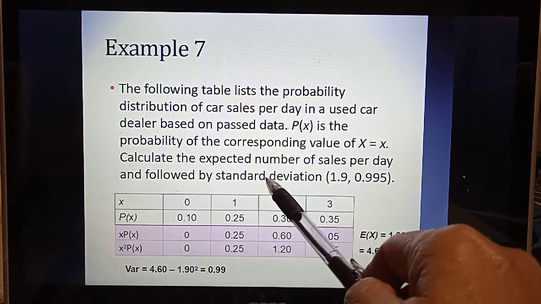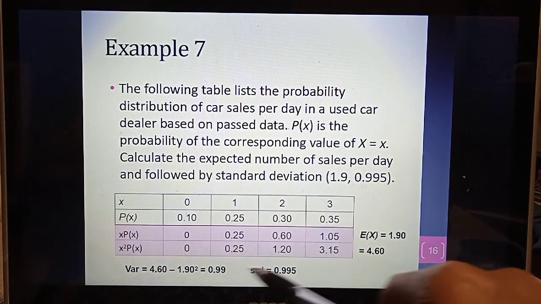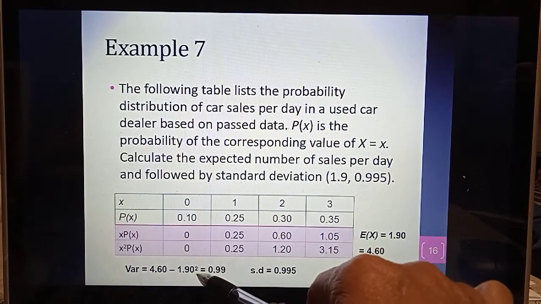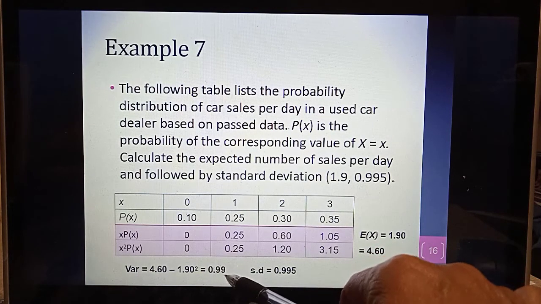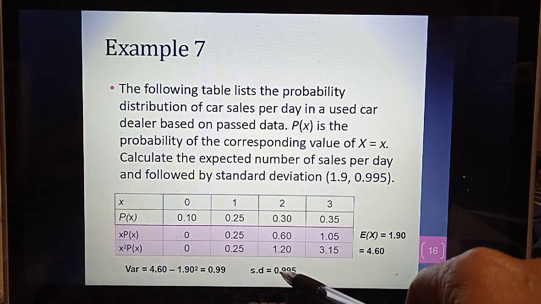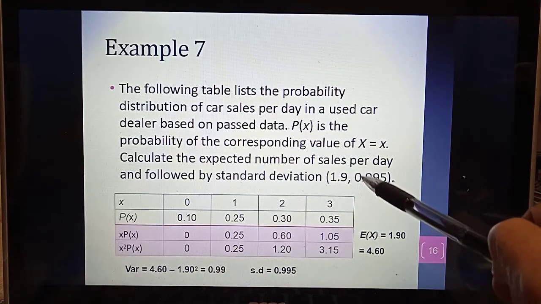Okay, kalau standard deviation adalah punca kuasa 2 bagi varian. Punca kuasa 2 0.99 adalah standard deviation, which is 0.995.